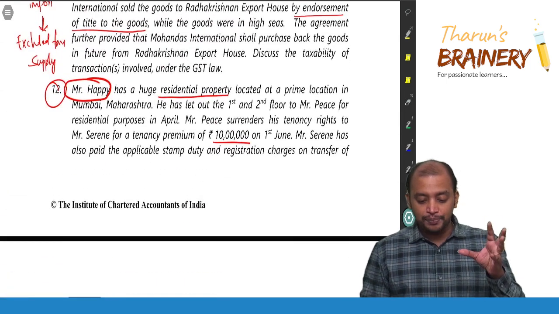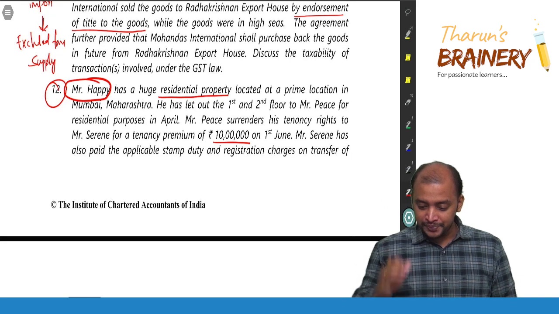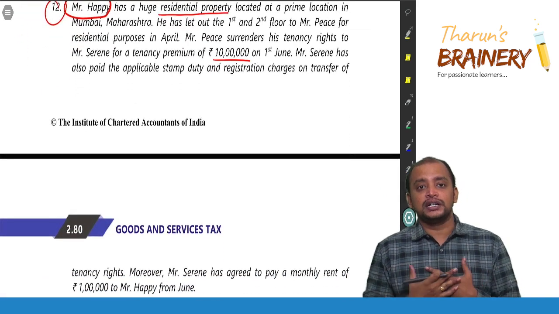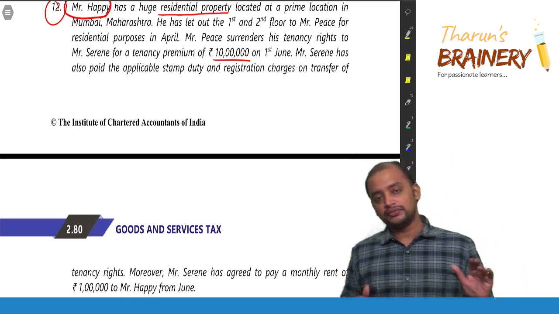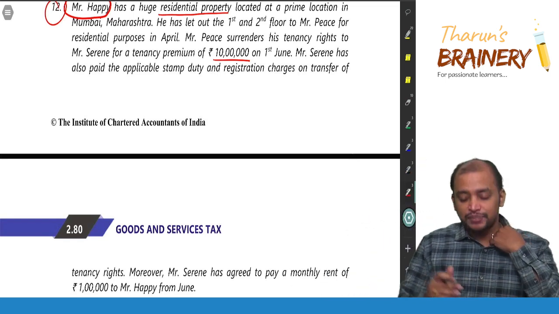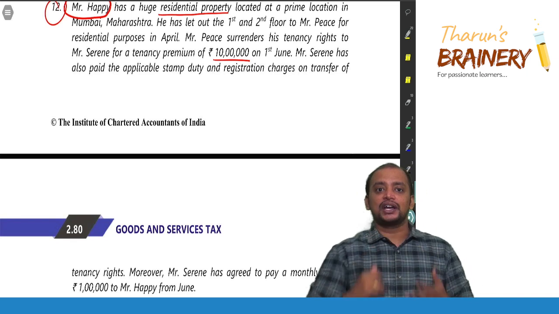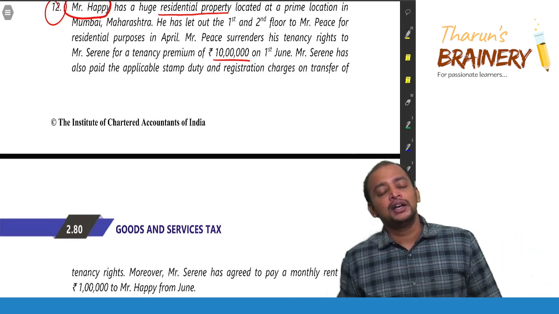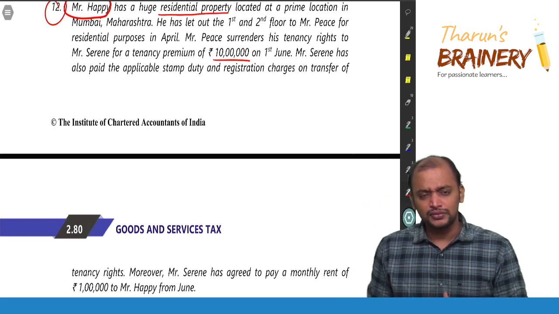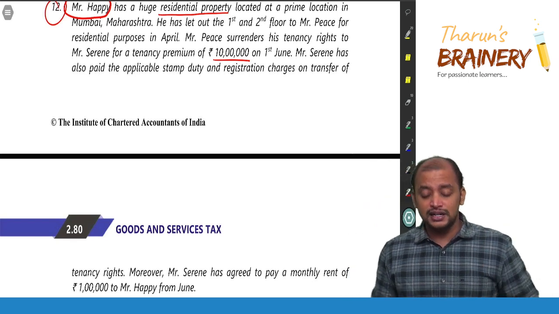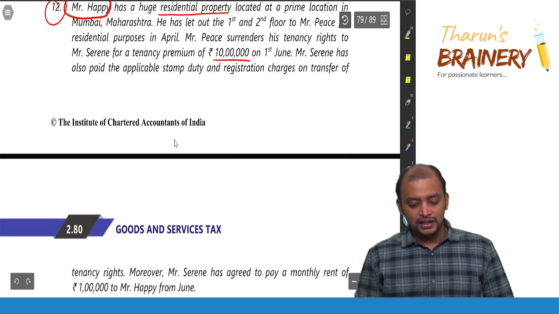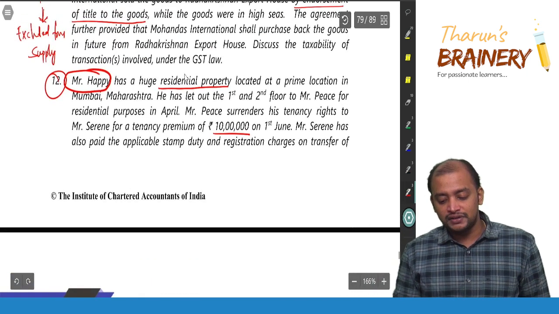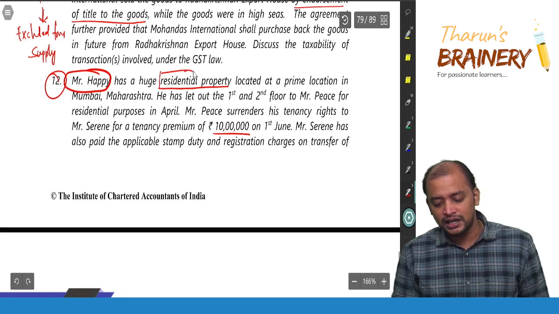Simple. So Happy has got any tenancy premium? No. Happy did not get any tenancy premium. Happy just got the rent. That rent is exempted. Please check. Happy is not getting any share of the tenancy premium. Happy just gets the rent and that rent is exempted. Why, sir? It's a residential property. When it is a residential property, whatever rent is received will be exempted.